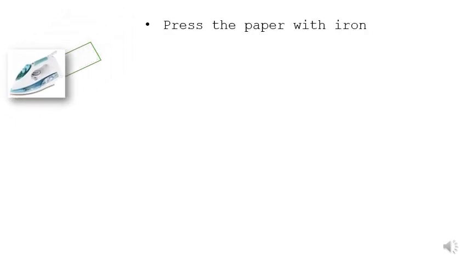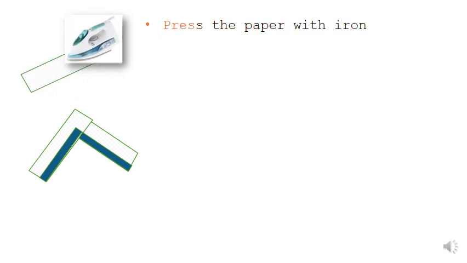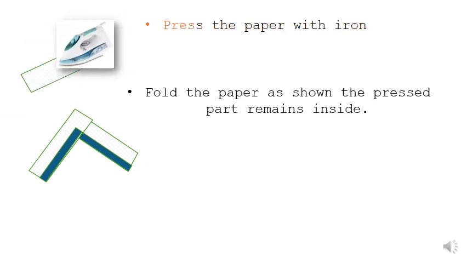Now, at the end, the last practical: I take one piece of paper and press it. What we did in the second slide, we press the paper and then we fold it such that the pressed part will remain on the inner side. The dark blue side indicates the folding is like that. The pressed part will remain inside.